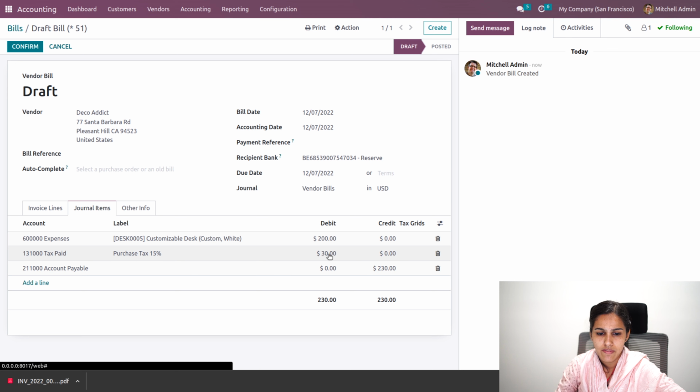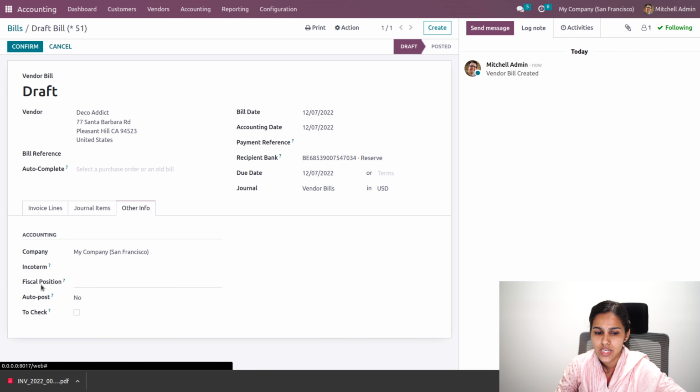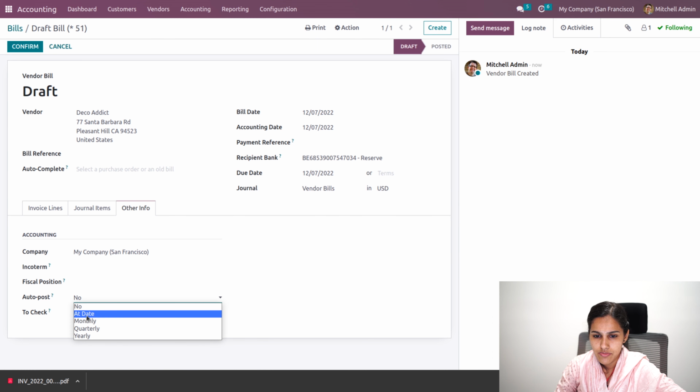Then we'll be having the other info where we can add the fiscal position and payment terms, and there will be one option that is auto post. It can be applied as no or at date. So if I'm adding a date, and I'm providing it as 10th, okay, so the accounting date is added as 10th, and I'll be adding it as a date.